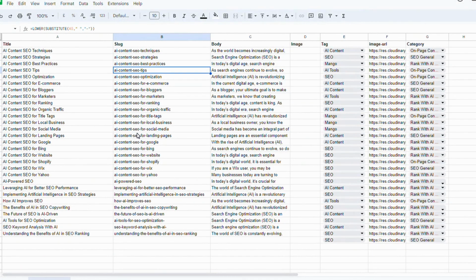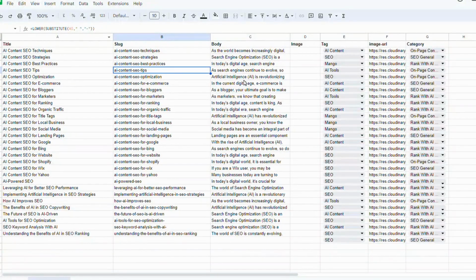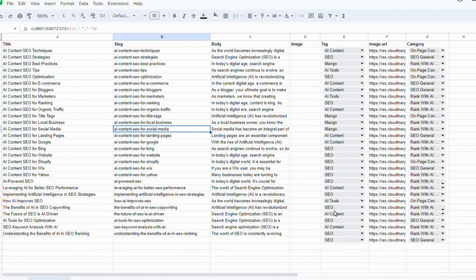So what I can do is I can grab the titles that has come out of Mango. I can also then copy and paste the content that has come out of Mango. So when it generates this content here, we just go across to the spreadsheet, paste it in here. I've also got a tag that can be associated with the blog. I've got an image, so this is going to be the image that's going to appear under the title. And I also have a category.